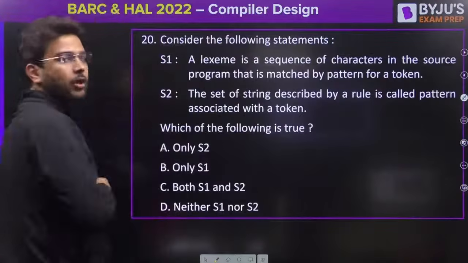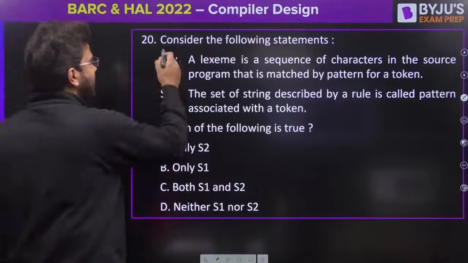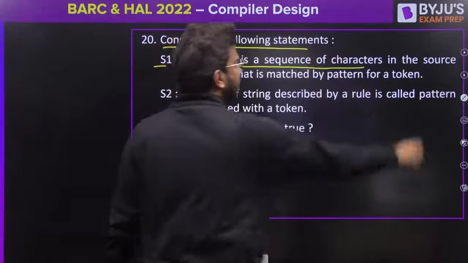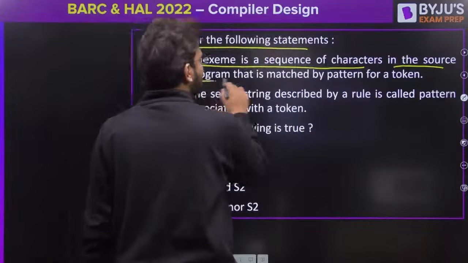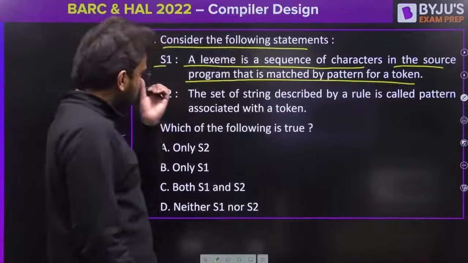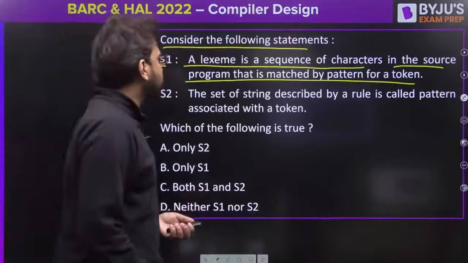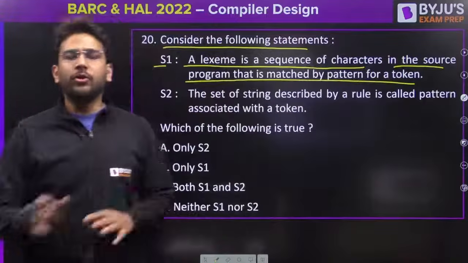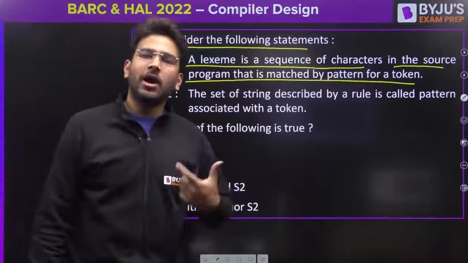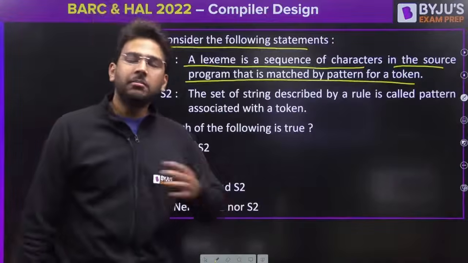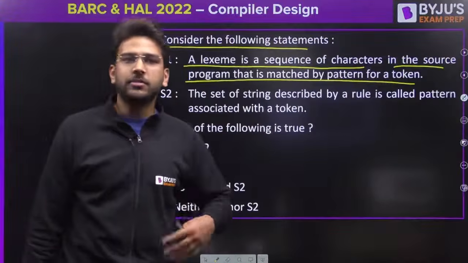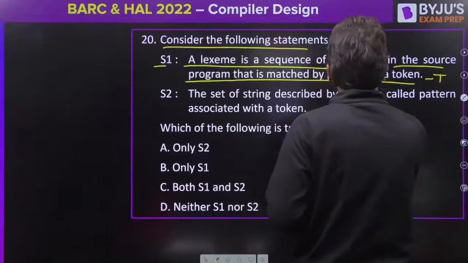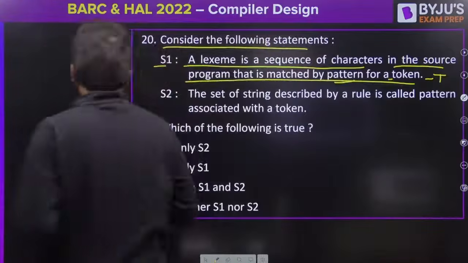Okay, Nishant is also saying option C. Let's say this. Consider the following statement. Statement 1, a lexeme is a sequence of characters in the source program that is matched by a pattern of a token. Yes, it is true. So lexeme is equivalent to token, but in the actual program you have lexeme, and the internal representation of lexeme is token, right? So this is true, and you need pattern to find that token according to the lexeme.